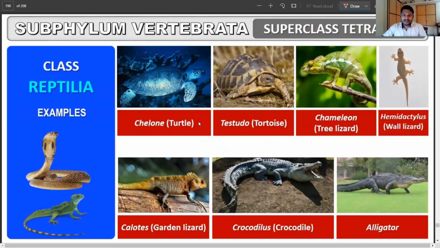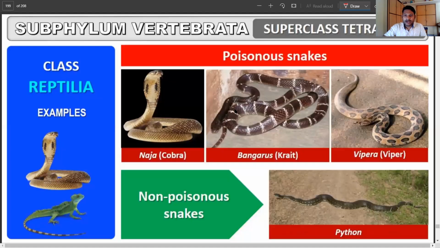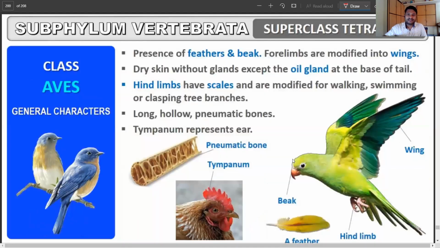Now turtle, then tortoise, the tree lizard, wall lizard, garden lizard, crocodile, alligators, again snake. All of these are examples of this particular group. Next, we have the cobra, then another snake called krait, viper, python. All of these are again examples of the same.